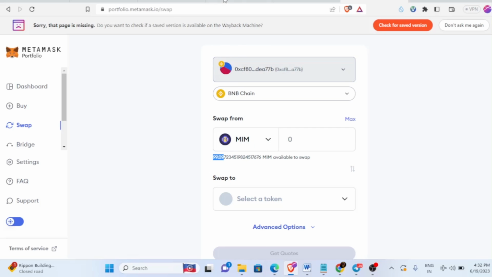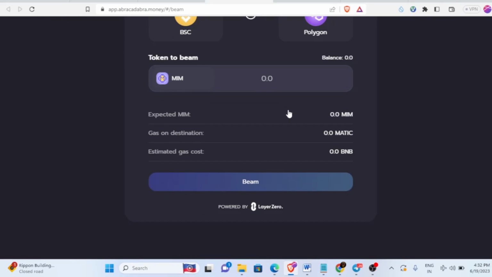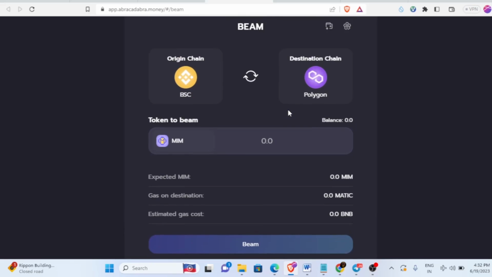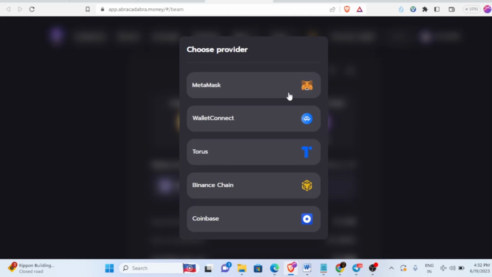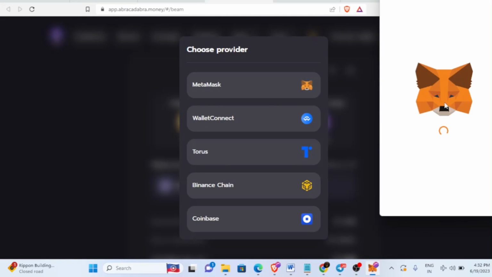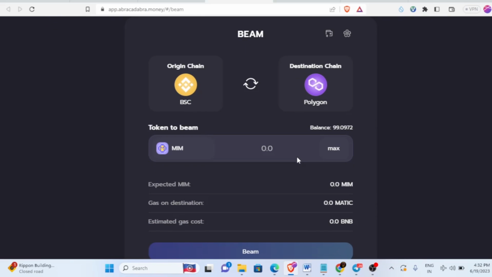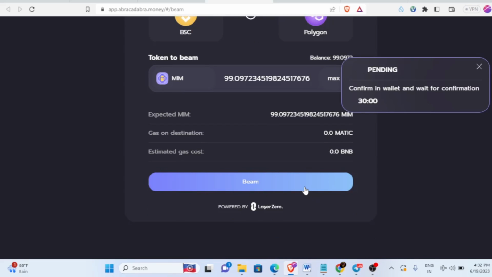Now what you have to do is head back to this platform. I'll leave this link in the description also. We need to connect the wallet first, so just click MetaMask and connect the wallet. Once your wallet is connected, the MIM token is right now on the BSC chain. From the BSC chain we're going to transfer it to the Polygon chain. I'm going to click maximum, and then click this beam.